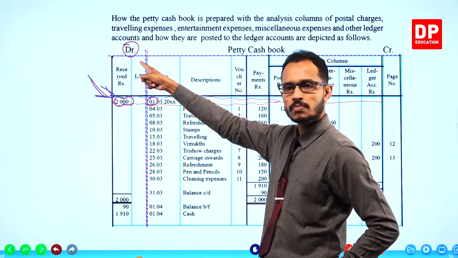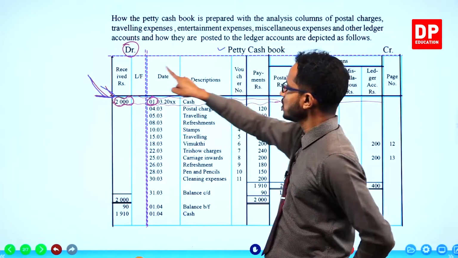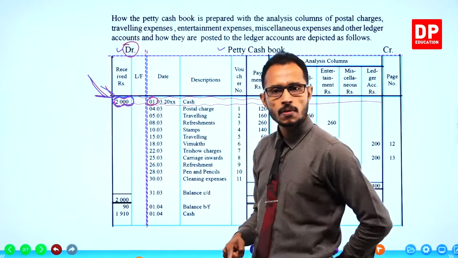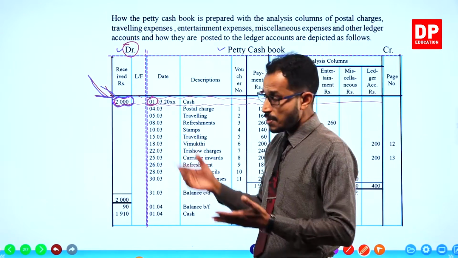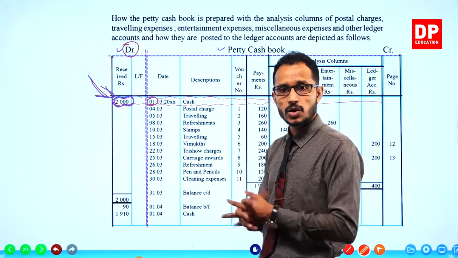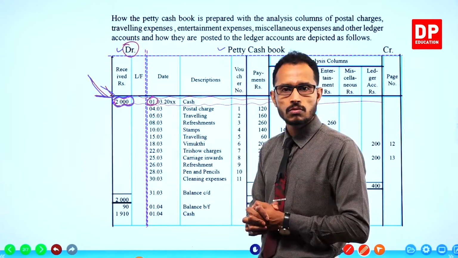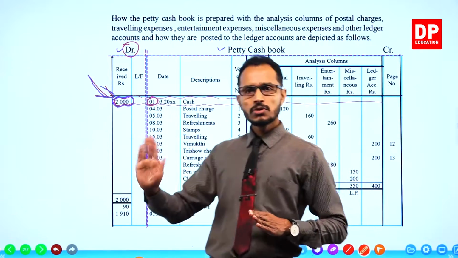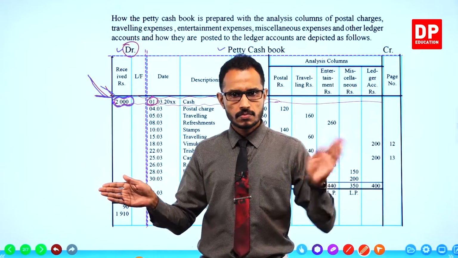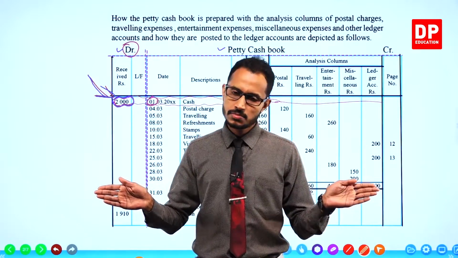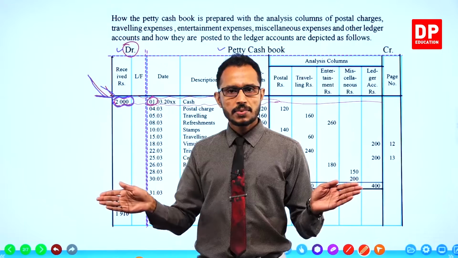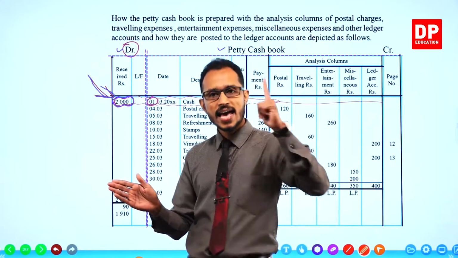This is the entry. Petty cash book, debit 2000. So the debit entry is already there. It's already in the book. The debit entry is recorded. Where does the credit entry go? Debit the petty cash book, credit. Okay. Can somebody tell me the credit entry of this 2000? Debit the petty cash book, credit the cash book.